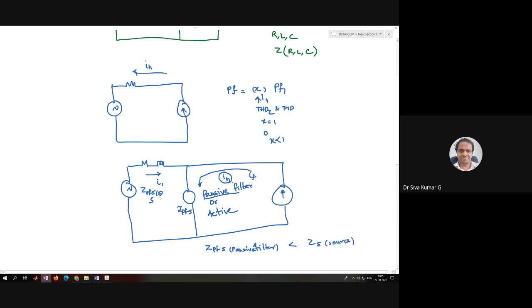Okay, it is providing a path for this because of the low impedance path. Having the low impedance path for the fifth harmonic, because the impedance offered by the source for the fifth is very much higher. So because of that reason, the fifth harmonic current is to flow this way, provided we design this particular ZF in a proper way.